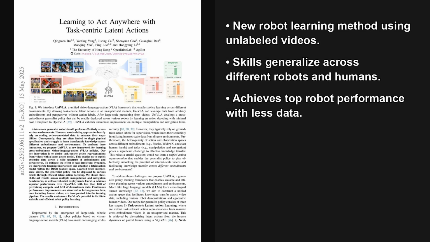So to wrap things up on UniVLA, it's really shown us how learning these task-centric latent actions can lead to impressive data efficiency and, crucially, the ability to generalize across very different robots and environments. This is a big step, I think, towards AI agents that can learn more broadly and adapt to new situations much more easily.